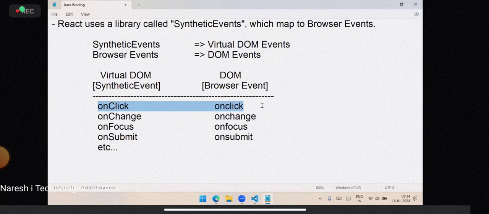They just need to know onClick is an event. If you watch any regular React videos, when they explain an event, they will say onClick is an event, but nobody says onClick is a synthetic event. There is no necessity, because a developer should know that it is an event for a functionality.